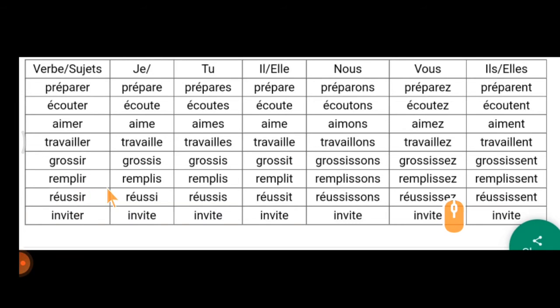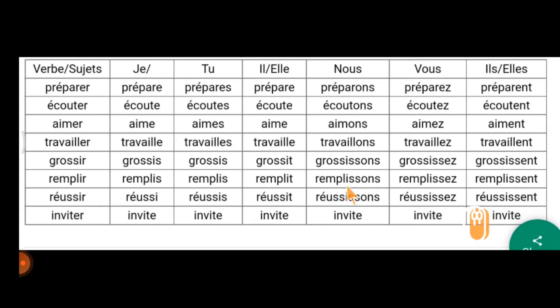Remplir. Je remplis, tu remplis, il, elle remplit, nous remplissons, vous remplissez, il, elle remplit. Next is réussir. There is a small mistake here. Yes should be added. Je réussis, tu réussis, il, elle réussit, nous réussissons. Please repeat. Réussissons, vous réussissez, il, elle réussit.